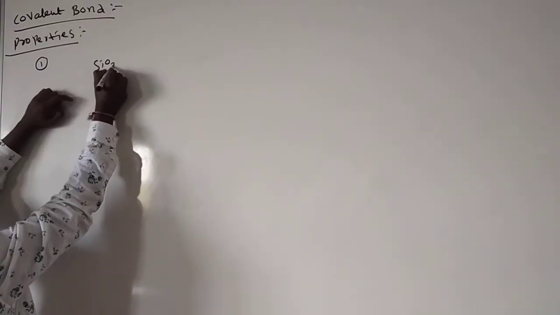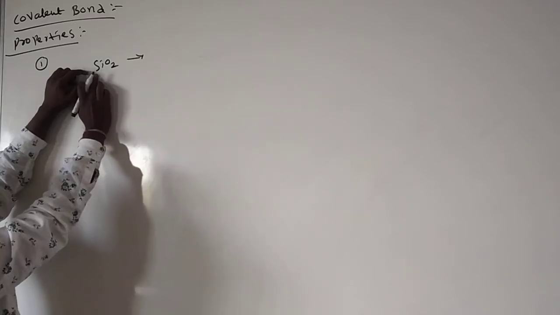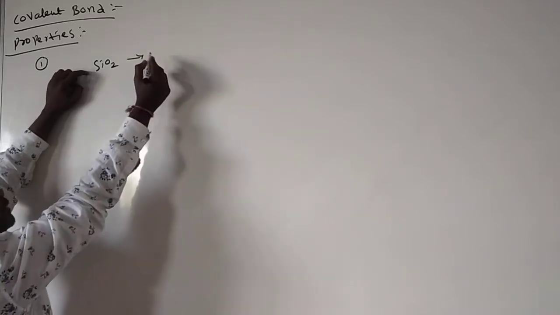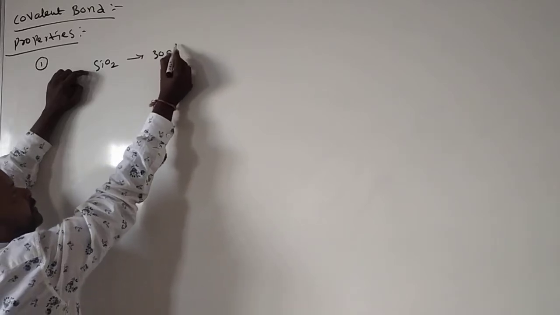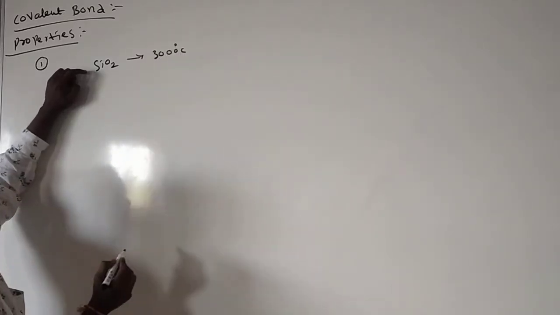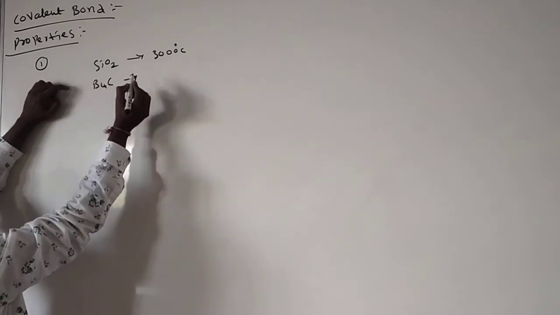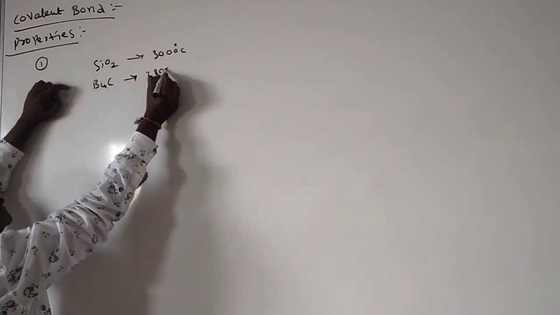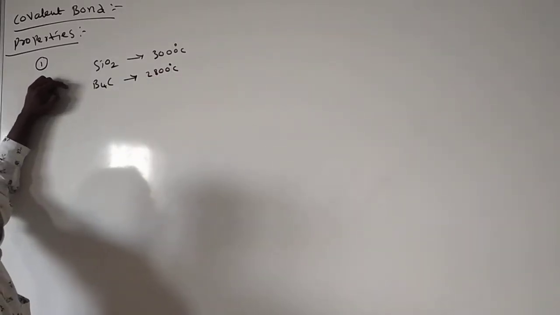For example, in silica, silicon and oxygen have a covalent bond. The boiling point of this one is nearly 3000 degrees centigrade. For example, boron carbide is also 2800 degrees centigrade.